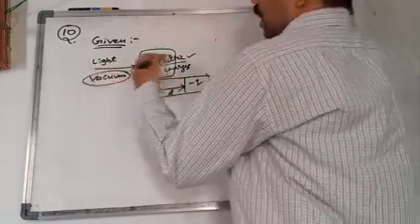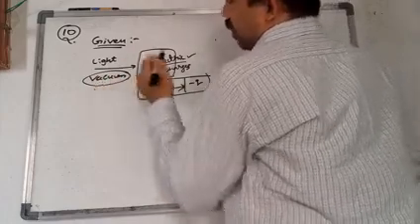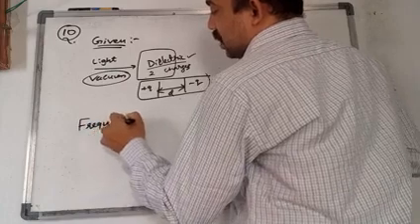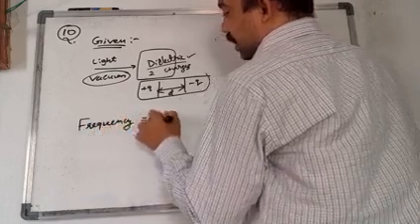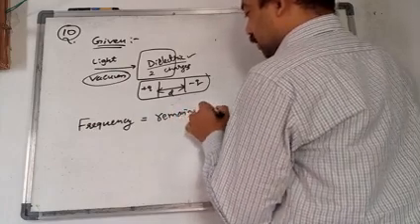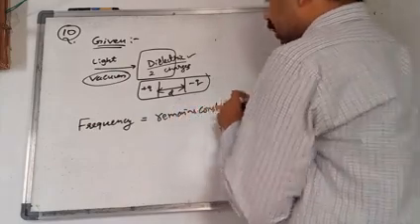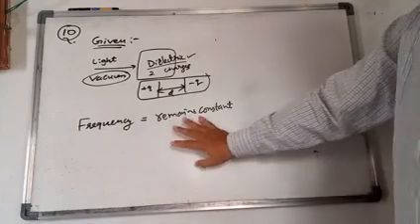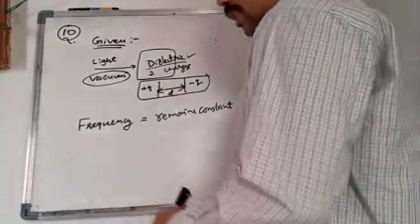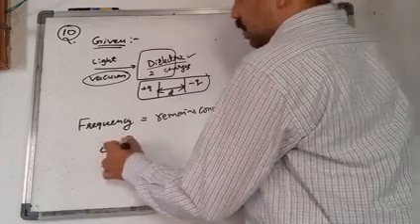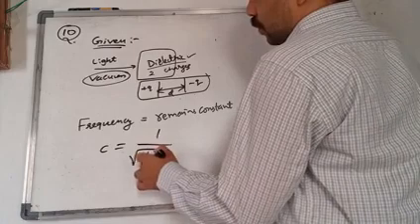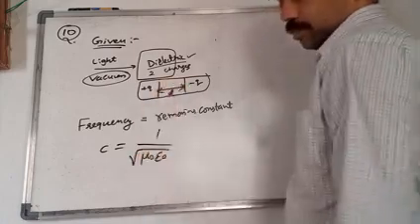When the light is traveling from one medium to another medium, the frequency does not change. The frequency remains constant, even though it travels from one medium to another. So here, c is the velocity of light in vacuum, that means c is equal to 1 by under root of mu naught epsilon naught.